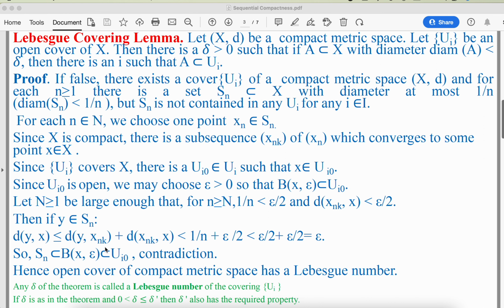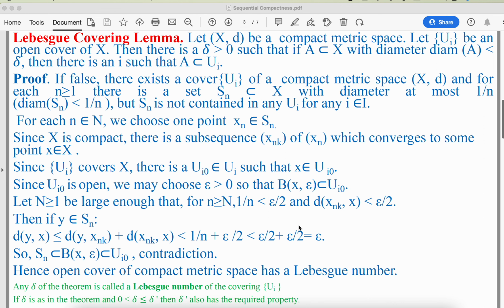But we know that the diameter of Sn is less than 1 upon n, so this will be less than 1 upon n, and the distance of xnk from x is less than epsilon by 2. But we have selected n so that 1 upon n is less than epsilon upon 2. So this is less than epsilon by 2 plus epsilon by 2, which is nothing but epsilon.